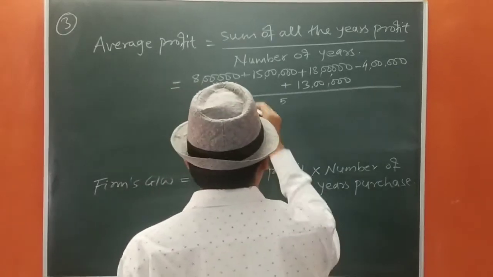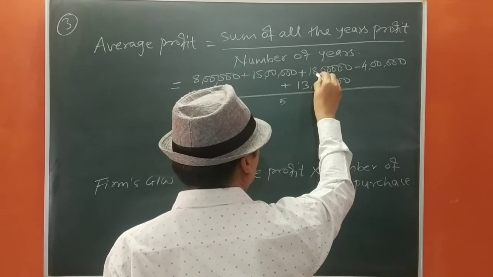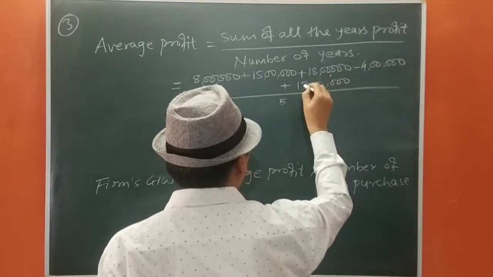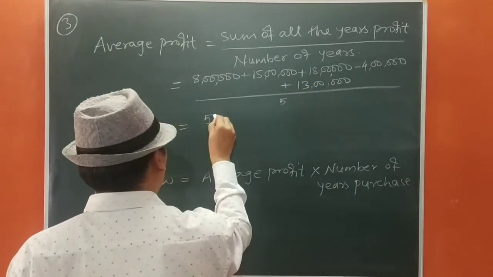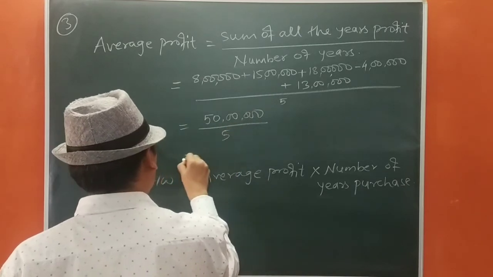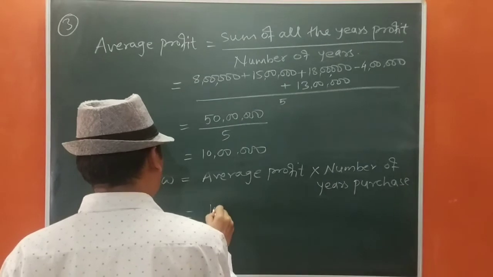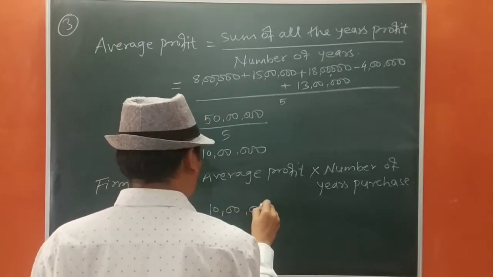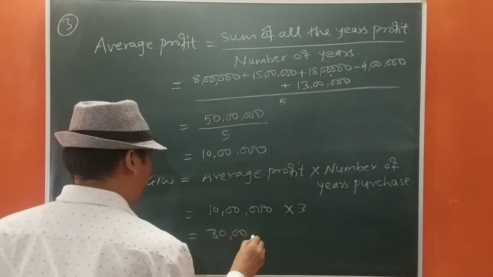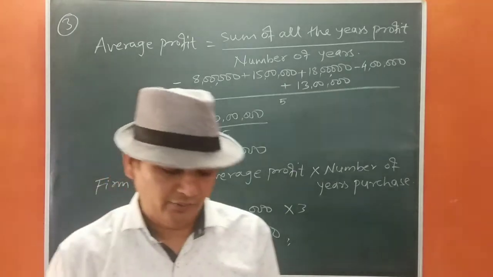Let us see the amount: 8, 23, 41, 37, 50. 50 lakh divided by 5 will be 10 lakh. The average profit is 10 lakh and the number of years purchase given is 3, so goodwill is 30 lakh. Is it okay? Now we move to question number 4.